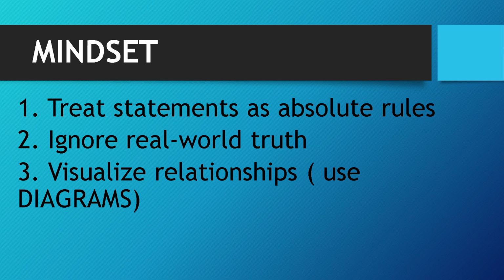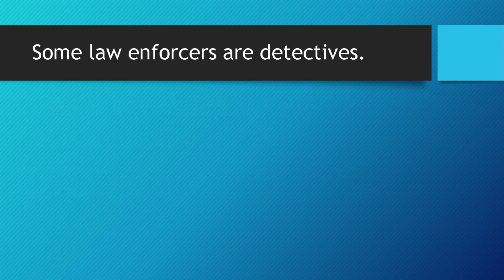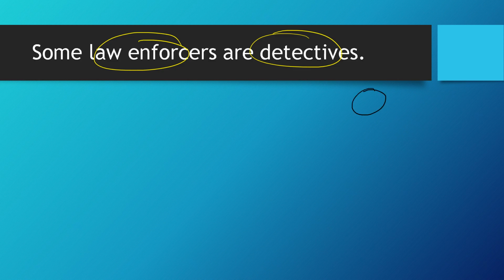Alright, so to begin with, let's start with this example. How do we illustrate using the Venn diagram the statement, some law enforcers are detectives? Since it says law enforcers and detectives, these are your two variables or events that you need to show in the diagram. If we follow the same symbols we used in the previous video, we use a circle for the first event, a triangle for the second, and a square or rectangle for the third.